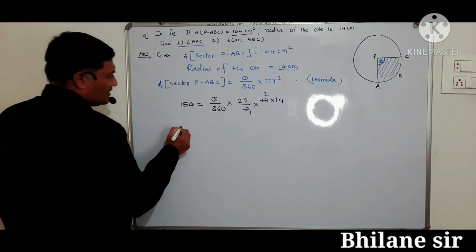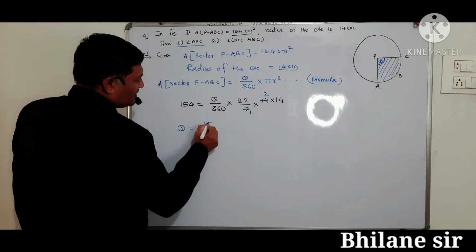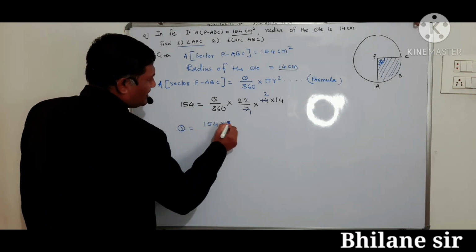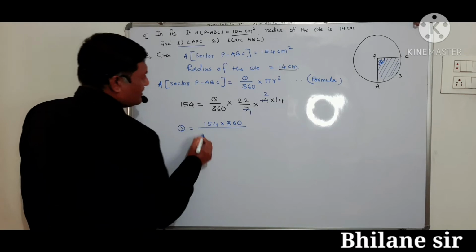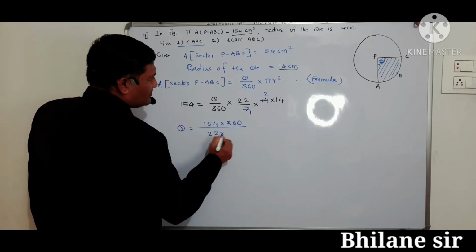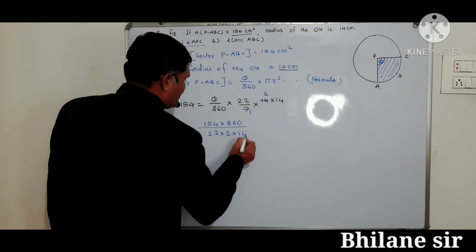Then now theta is equal to 154 multiplied by 360 divided by 22 into 2 into 14.